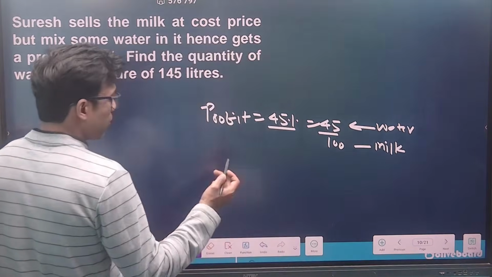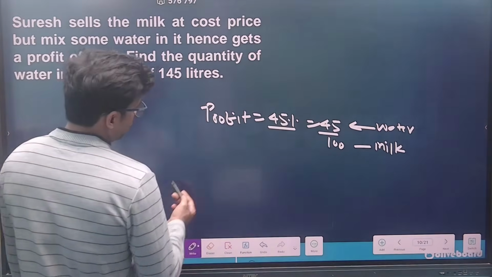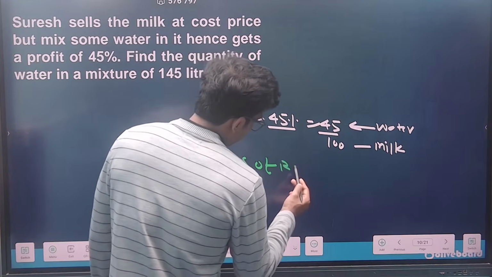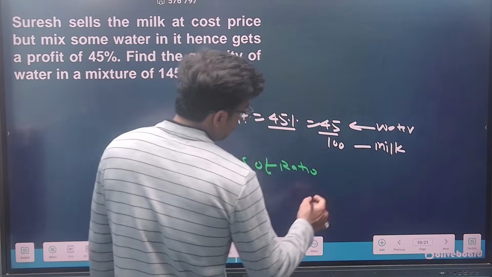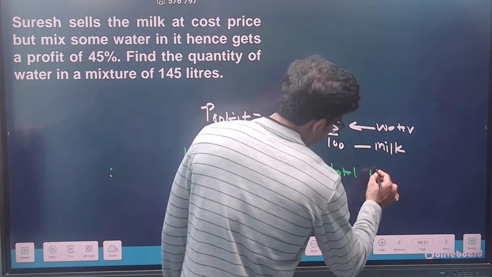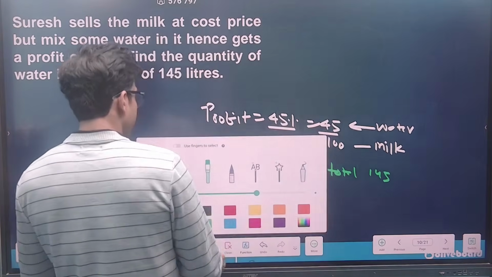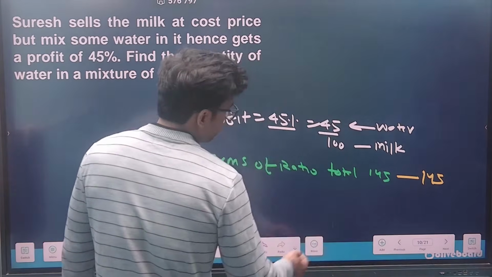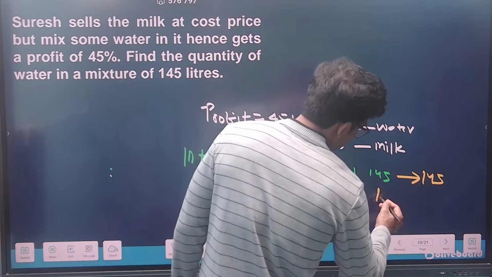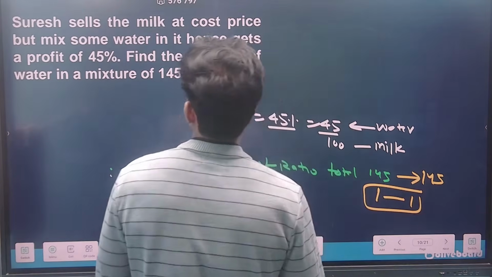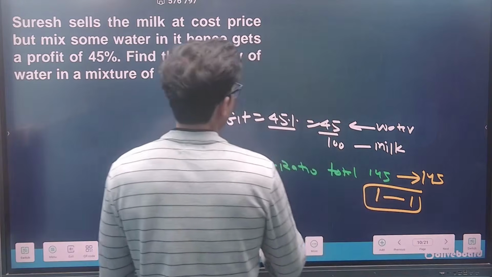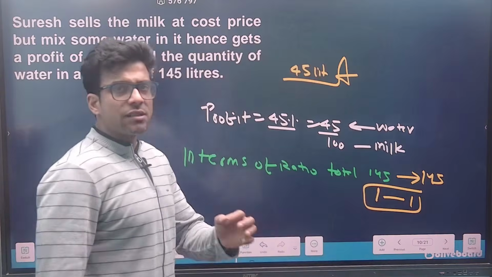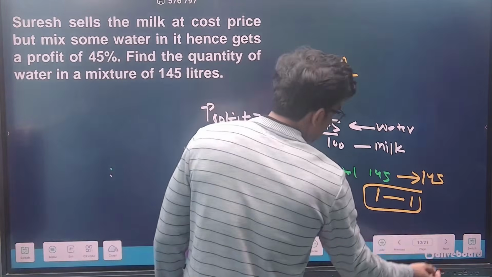The total. So come on, this becomes very easy. In terms of ratio, you can write each and every line. In terms of ratio, my total is 145. Exactly, in the question it is also mentioned 145. So if 145 corresponds to 145, then the value of 1 is basically 1. They are asking to find the quantity of water. So water is basically 45 liters. This is my answer. This is what we are doing in the class, solving the questions.